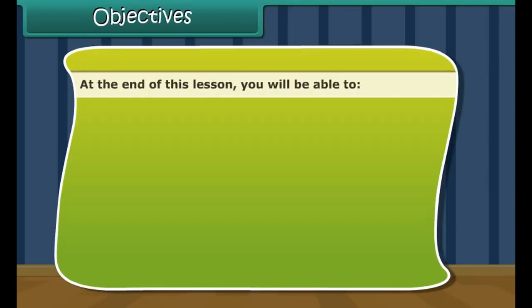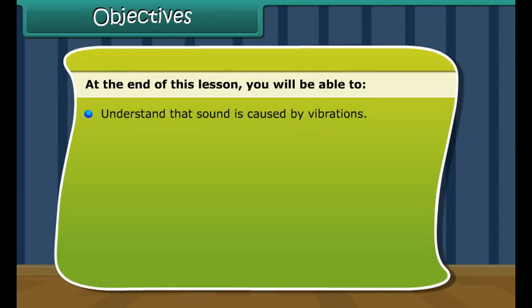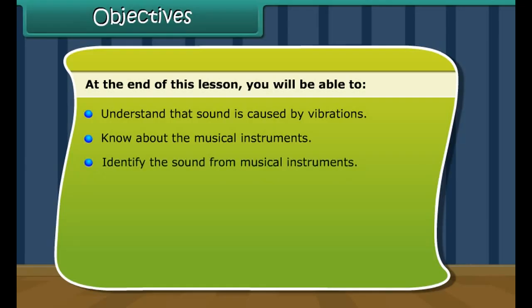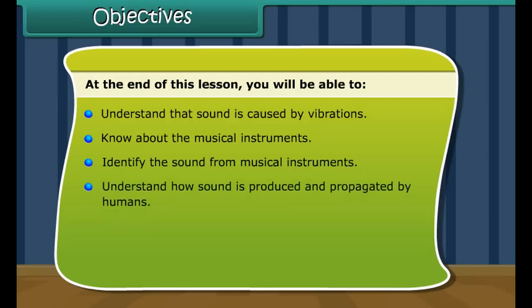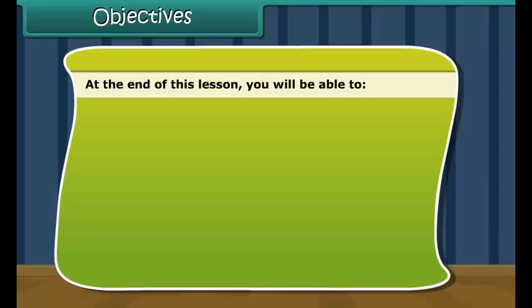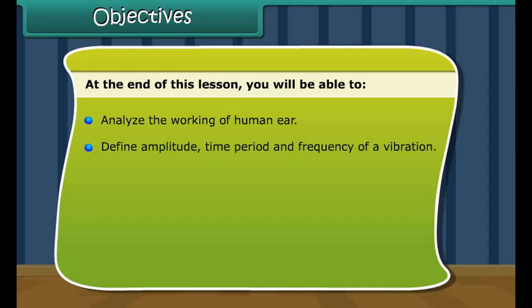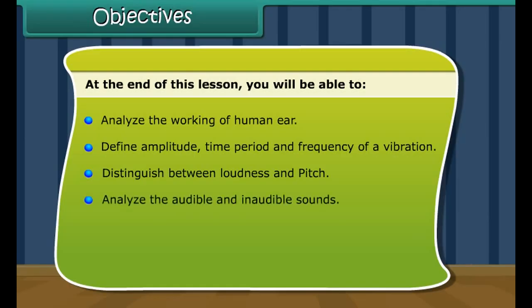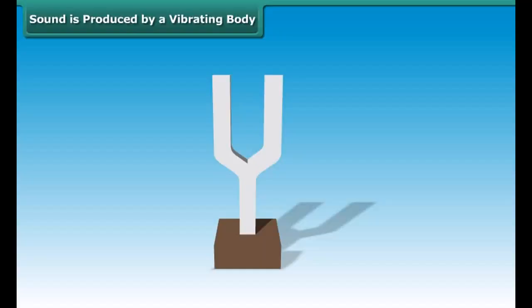Objectives. At the end of this lesson, you'll be able to understand that sound is caused by vibrations, know about the musical instruments, identify the sound from musical instruments, understand how sound is produced and propagated by humans, acquire knowledge whether sound requires a medium for propagation, understand the propagation of sound in liquids and solids, analyze the working of the human ear, define amplitude, time period and frequency of a vibration, distinguish between loudness and pitch, analyze the audible and inaudible sounds, differentiate between noise and music, understand noise pollution and its control measures.